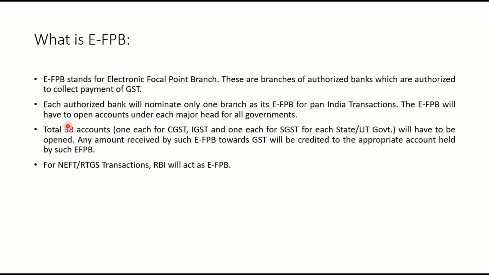Why 38? It is 29 states, 8 union territories and 1 central government. Any amount received by such EFPB towards GST will be credited to the appropriate account held by such EFPB. For NEFT or RTGS transactions, RBI will act as EFPB. RBI is the government's bank, right?